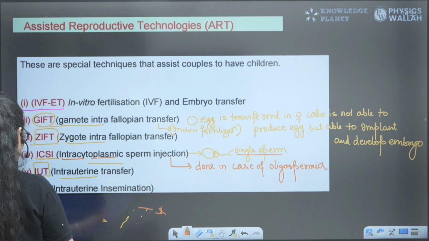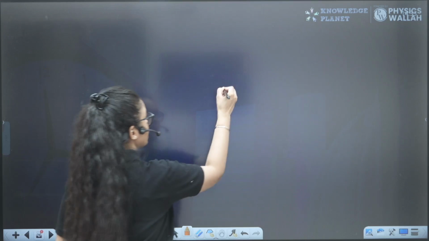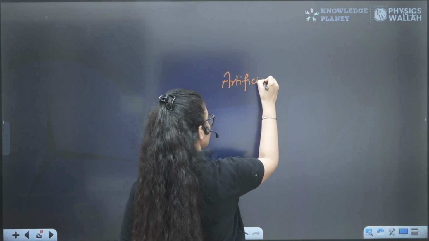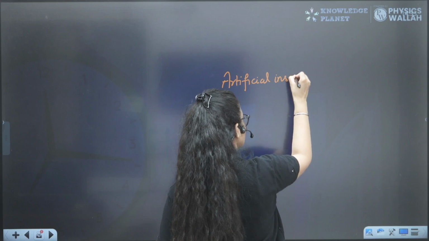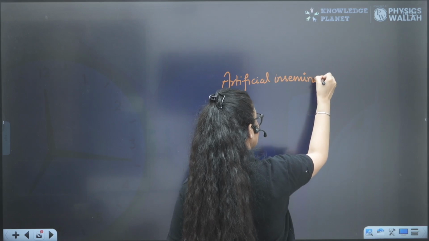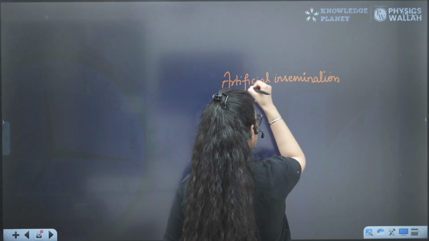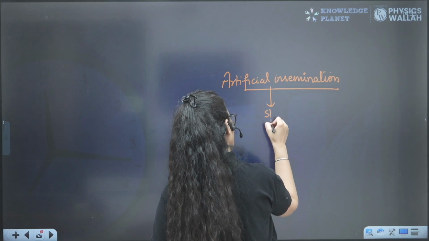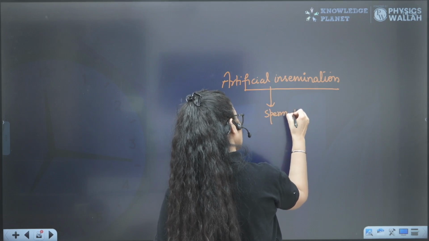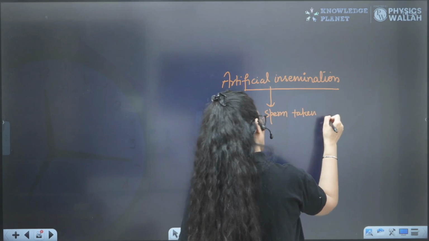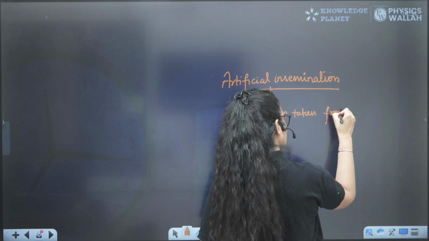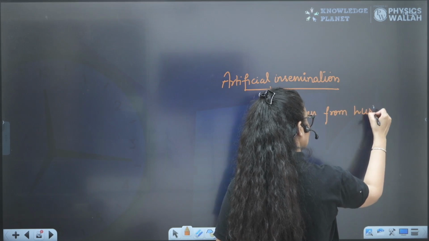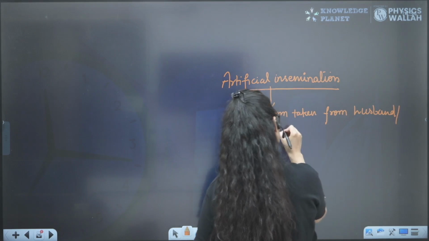And then we have artificial insemination. What is artificial insemination? We take the sperm from the male or from the donor and directly inject it into the female reproductive tract, right? So obviously sperms are taken from the husband or donor, anyone, husband or donor.